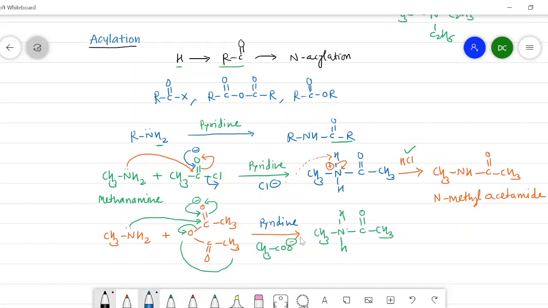This carboxylate ion will abstract the hydrogen, the positive charge on the nitrogen is neutralized by the breaking of the nitrogen hydrogen bond, and here we get a formation of once again CH3NHCOCH3, N-methyl acetamide, and this carboxylate ion is converted into CH3COOH. It is acetic acid. It is neutralized by pyridine. So methanamine is once again converted into N-methylacetamide when it is treated with acetic anhydride.